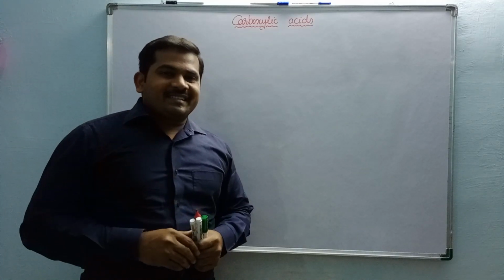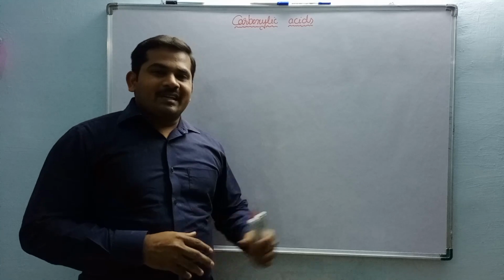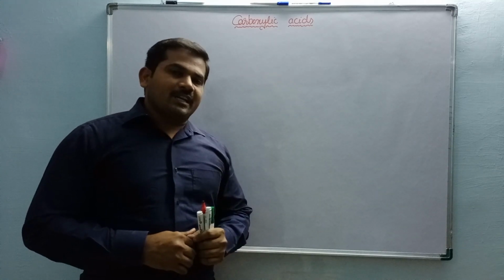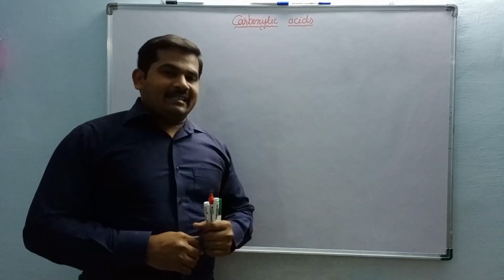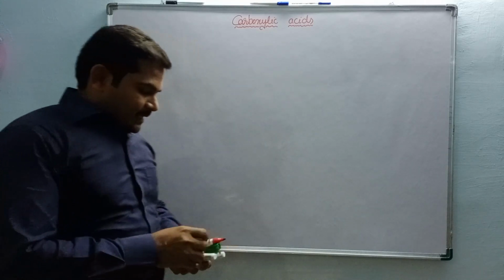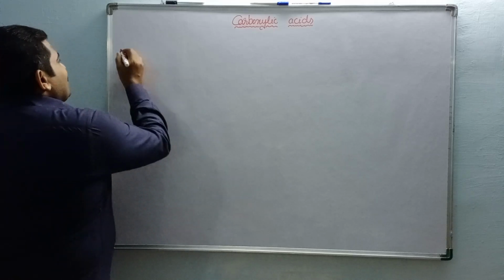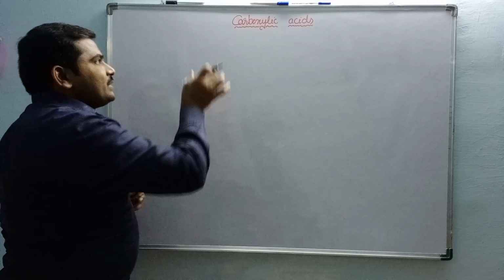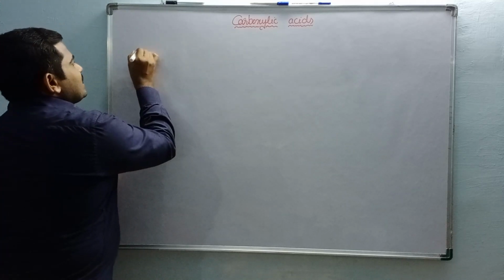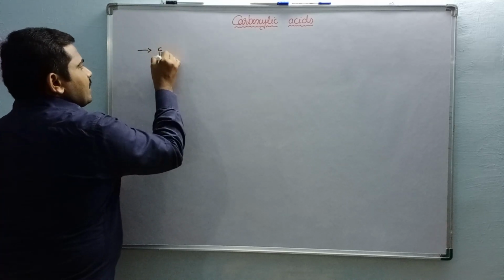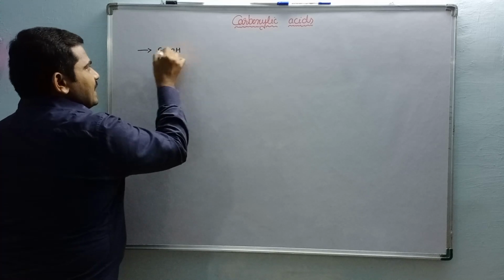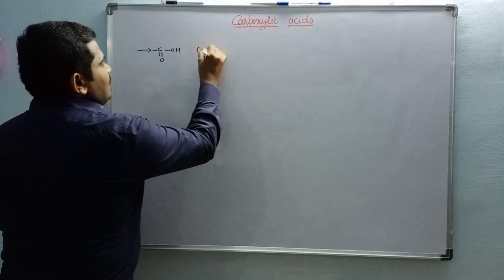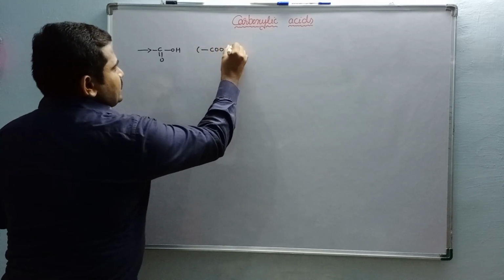Good evening, friends. Today we will discuss organic molecules containing the carboxylic acid functional group. These are also called carboxylic acids. Carboxylic acids are compounds containing the COOH group.